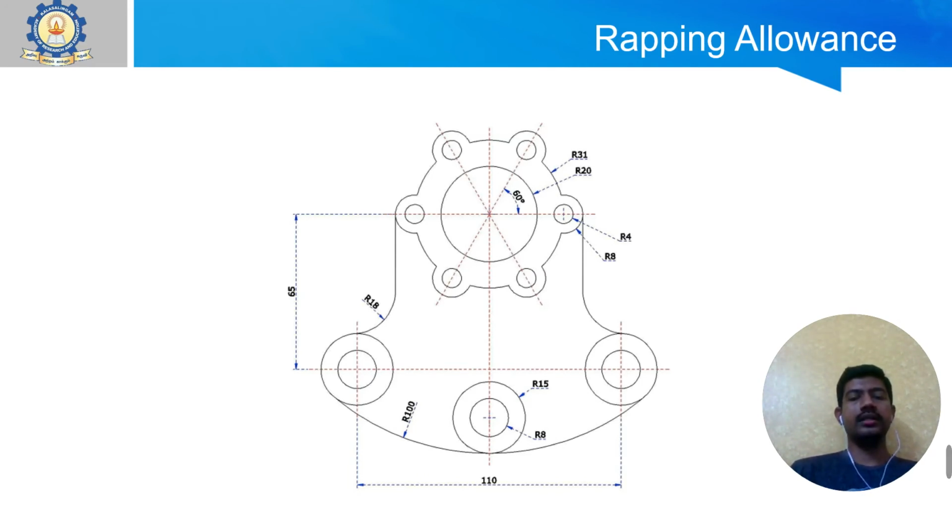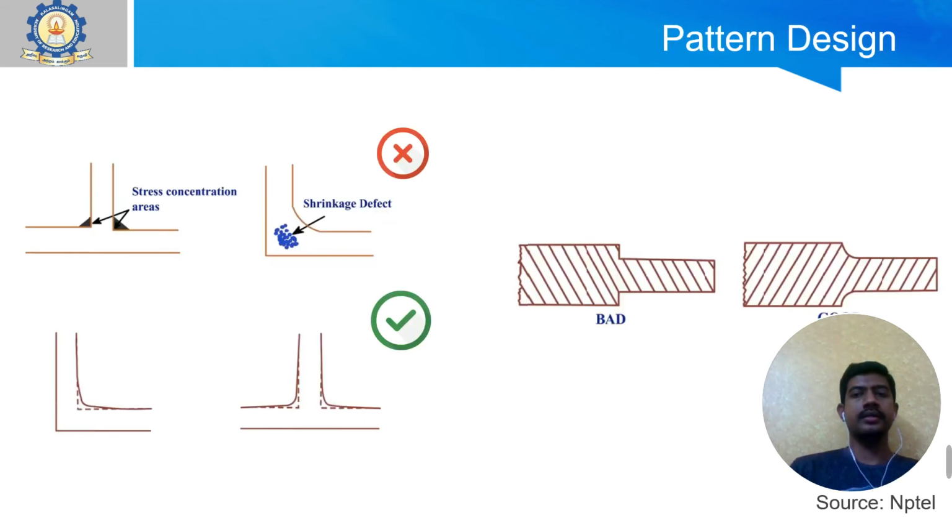So, this has to be accounted for in your pattern, so that even though your molding sand is slightly enlarged in shape when the pattern is removed to create the molding cavity, it should not much affect your casting dimensions. According to that, the wrapping allowance has to be made in your pattern. So these are all the different types of allowances which you have to ensure while designing the pattern.